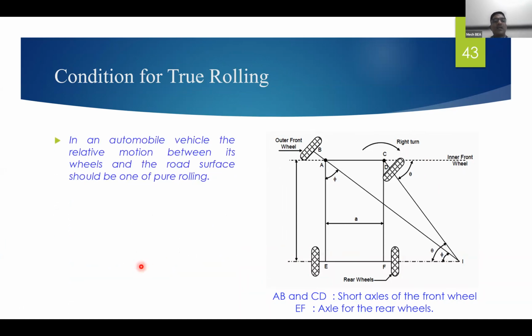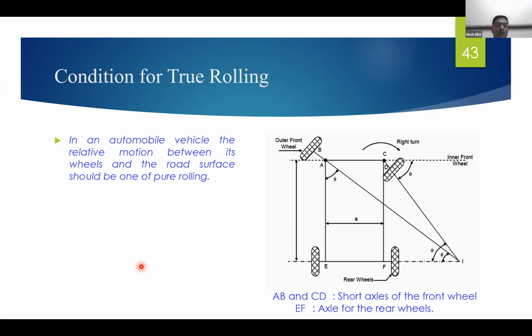Basically in an automobile, the relative motion between its wheel and the road surface should be one of pure rolling. There is a firm grip between the road surface and the tire, and the wheel is going to roll, or rotate about the axle. So in an automobile the relative motion between its wheel and the road surface should be one of pure rolling.